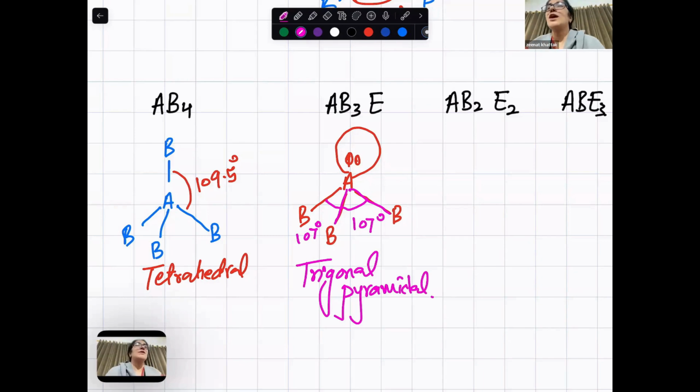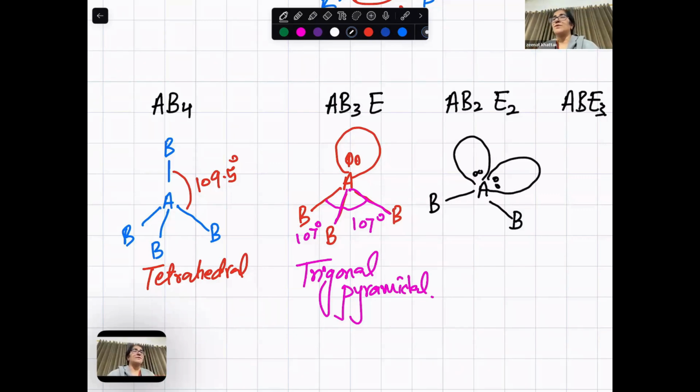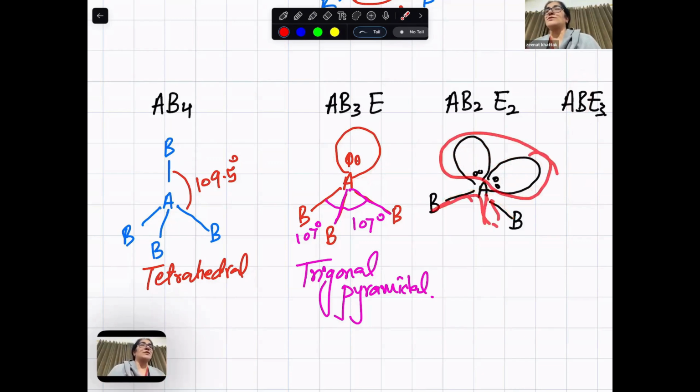And it looks like a pyramid. Pyramidal. Now, if the central atom is bonded to 2 bonds and 2 lone pairs, what will the lone pairs do? Much repulsion, they occupy more space. 1 lone pair, then 2 lone pairs, and then 3 lone pairs, only 1 bond. Now there are 2 bonds. When they occupy more space, they get much closer. And it is what?